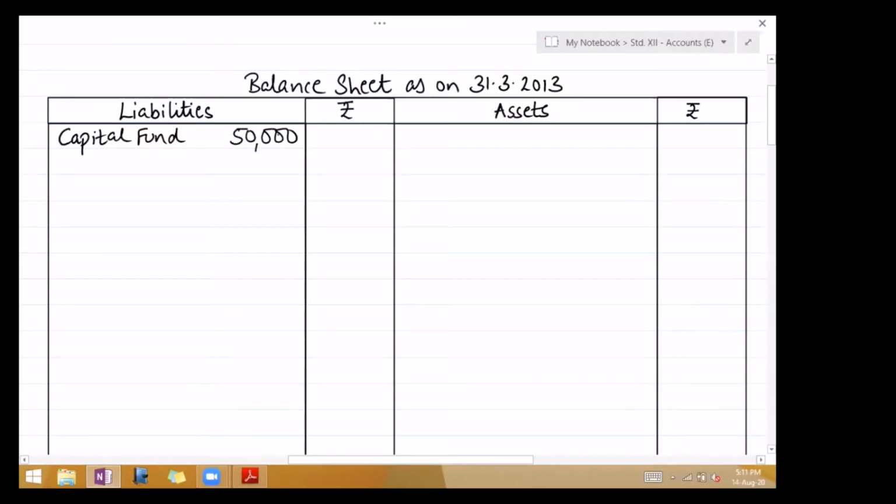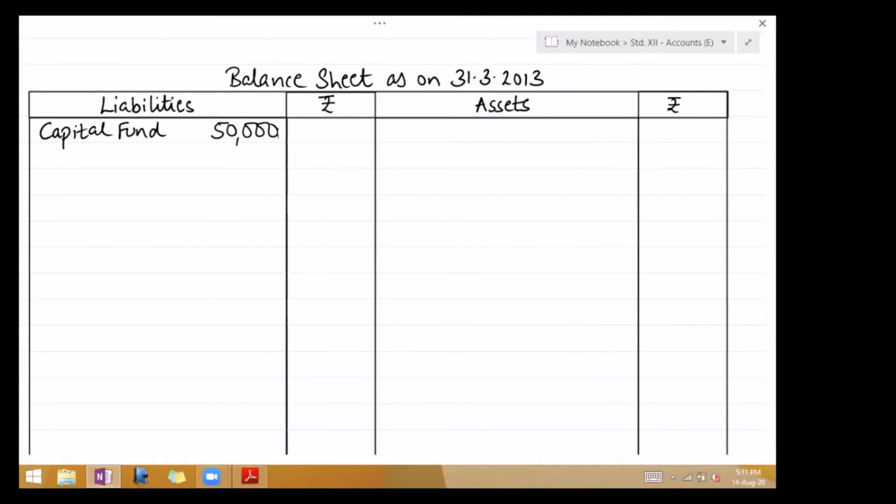Next, take the asset side. Fixed assets will remain. First fixed asset is land 60,000. No further adjustments, so outer column 60,000.